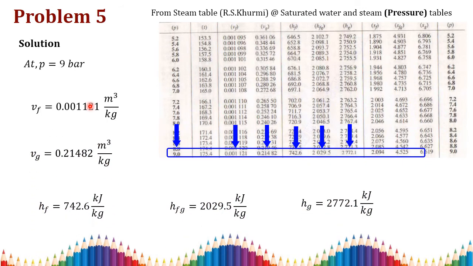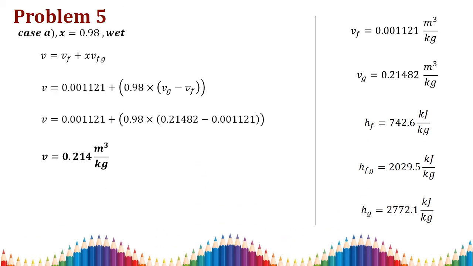So before entering into case 1, I am writing down the properties from the steam table. At pressure P equal to 9 bar, the Vf and Vg values and the Hf, Hfg and Hg values are all primary values taken from the saturated water and steam pressure table for the given condition of P equal to 9 bar. Here I am writing the given data and the data taken from the steam table for reference.